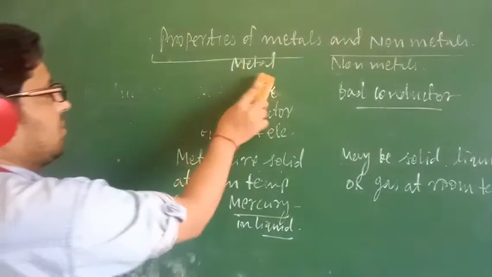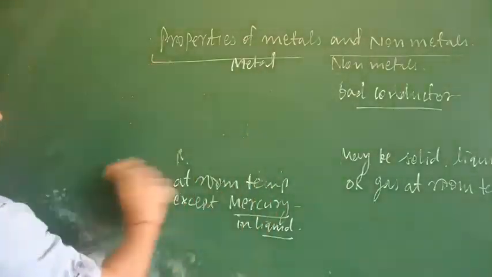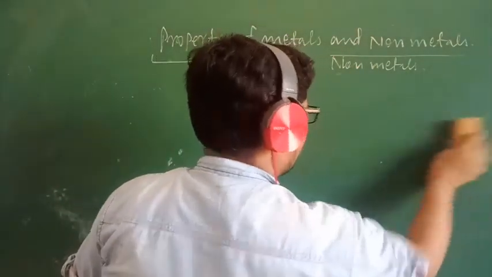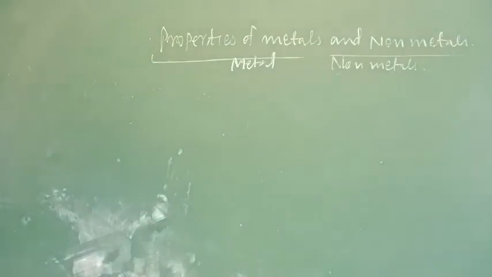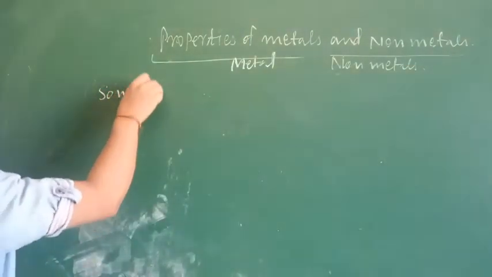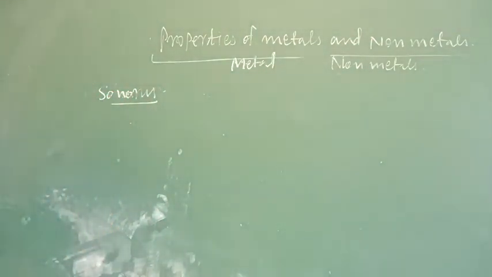The next property is sonorous. Sonorous means producing sound.